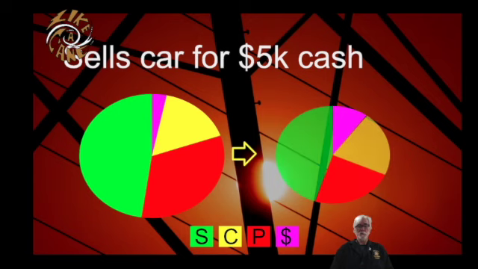Cash and property has changed, but savings and checking didn't in this case. But now if you look at the pie, his total pie is smaller because he doesn't have as much wealth as he used to. Essentially, he gave his sister $2,000 by selling his car to her for less than it was worth. Let's look at another change.